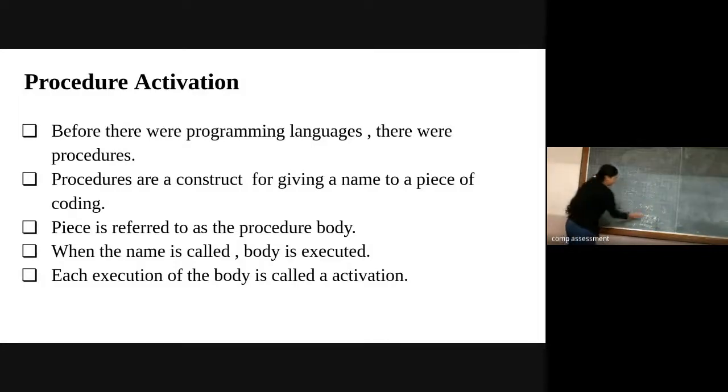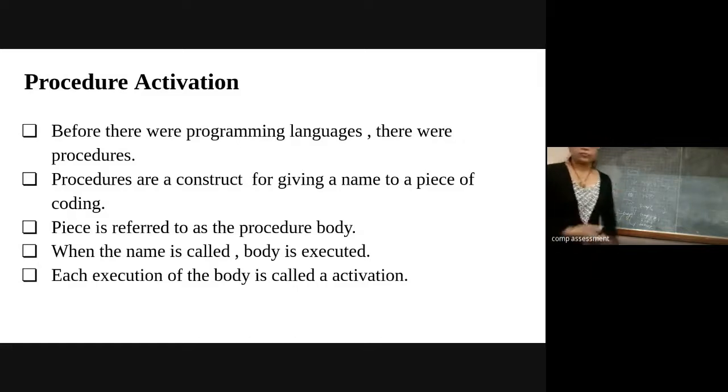So what will it do? It will take one temporary variable. When I'm saying assign the value of A, whatever is at location A, 10, will be copied into the temporary variable. Then I'm copying the B value into A, so this location will become 50, and then temp to B, so over here it will become 10. Right? So this set of instructions is called the body of the procedure.